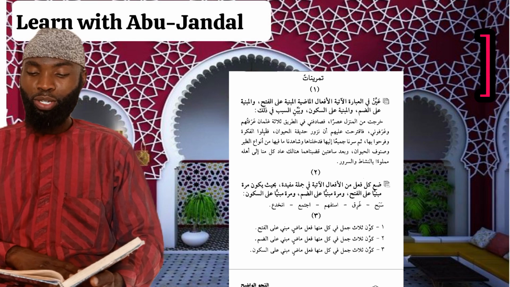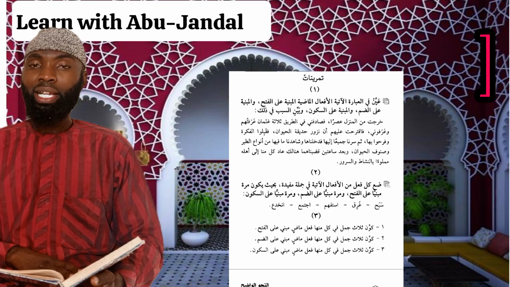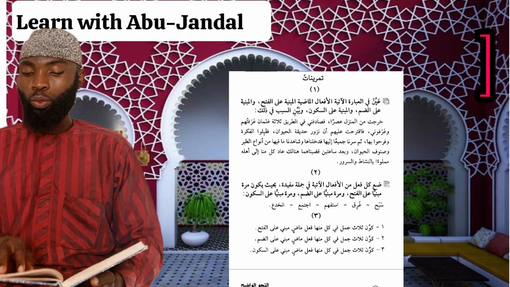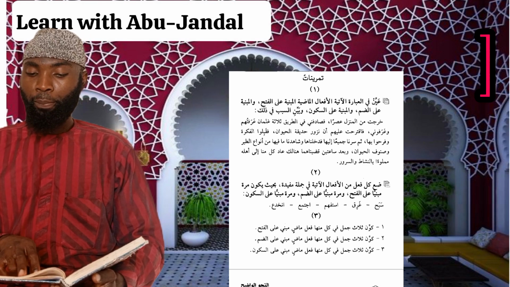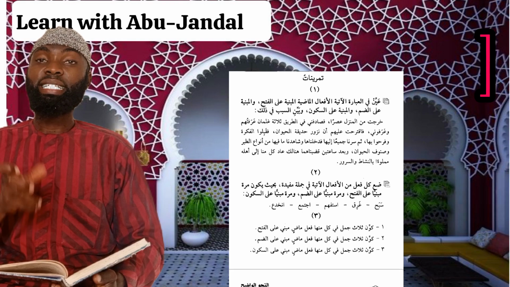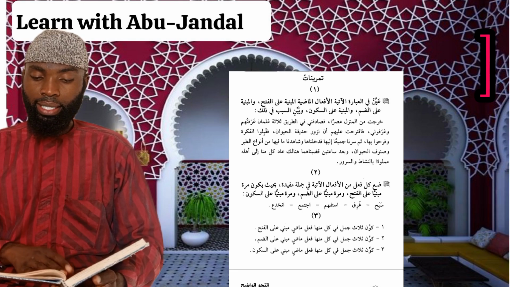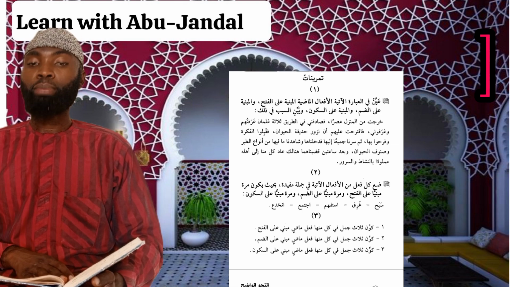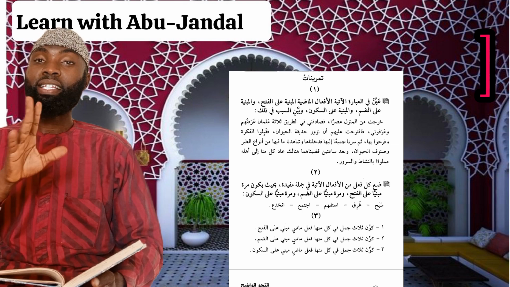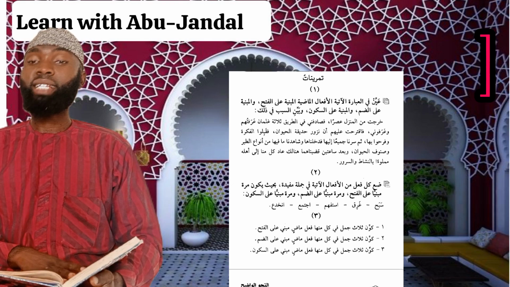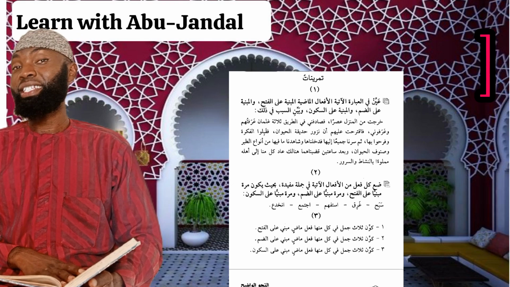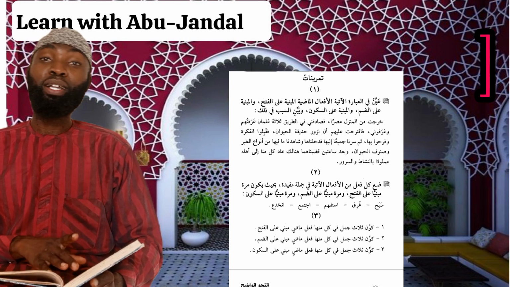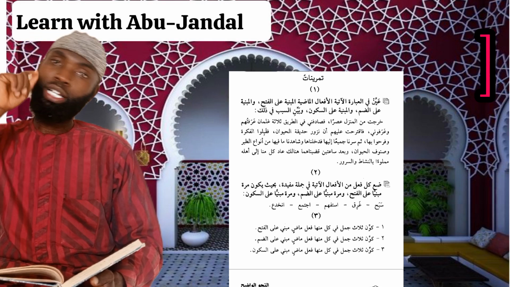Now let's move on to Tamrin 2, exercise number 2. The instruction says: place each of the following verbs in a sensible sentence, a complete sentence, so that sometimes the verb is built upon fatha, sometimes upon dhamma, and some other times upon sukun. Can we do this? Of course you can do it.